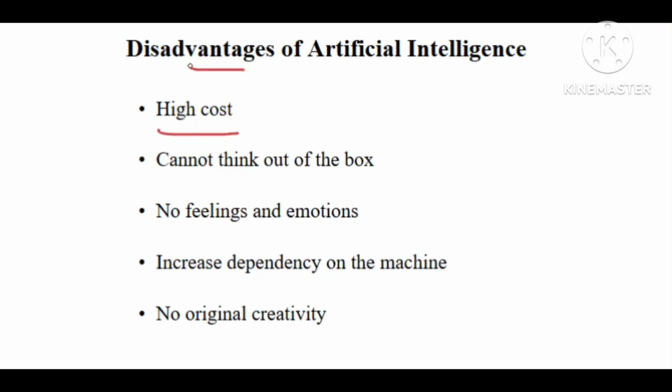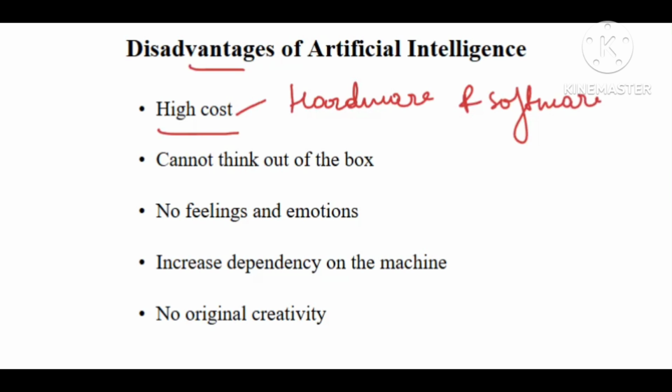The first disadvantage is high cost. What high cost means is that the requirement of hardware and software is expensive. The software and hardware required for AI are very costly, especially for the current world requirement, it is too costly.